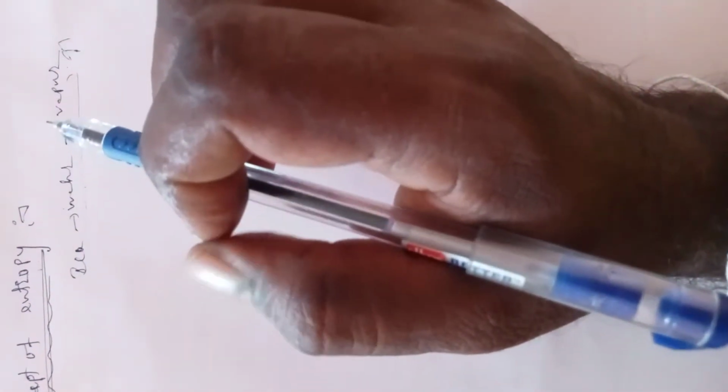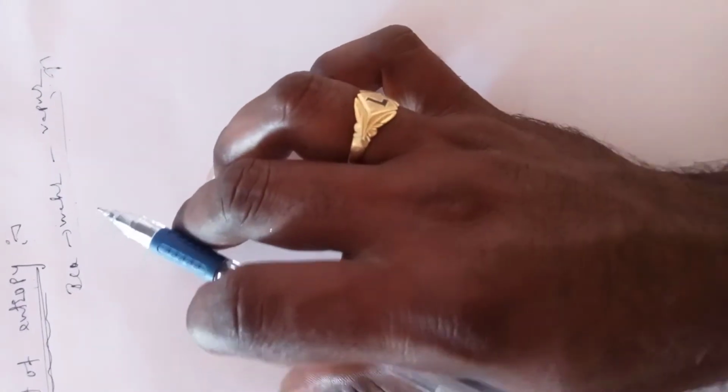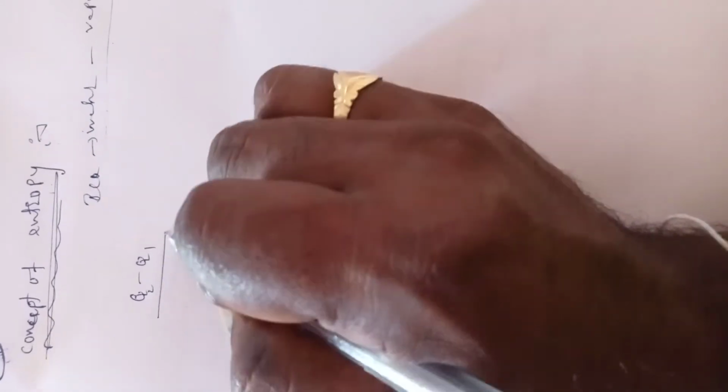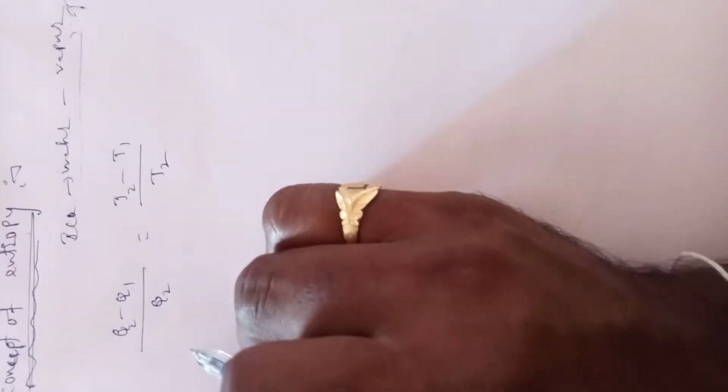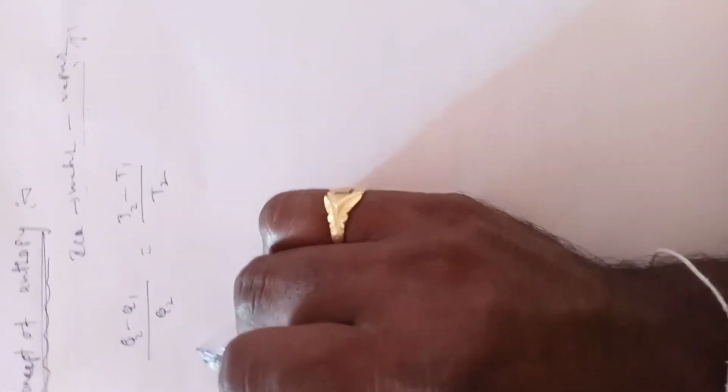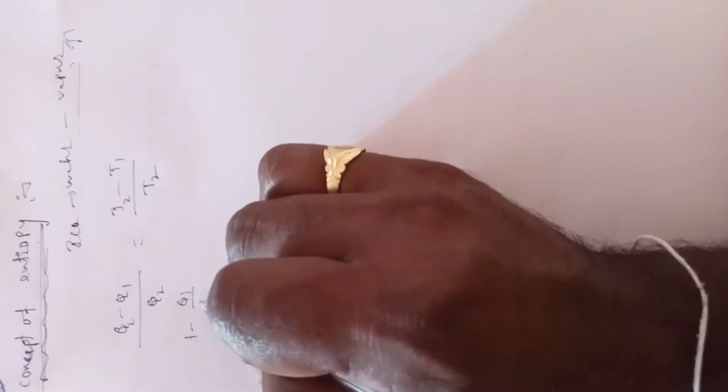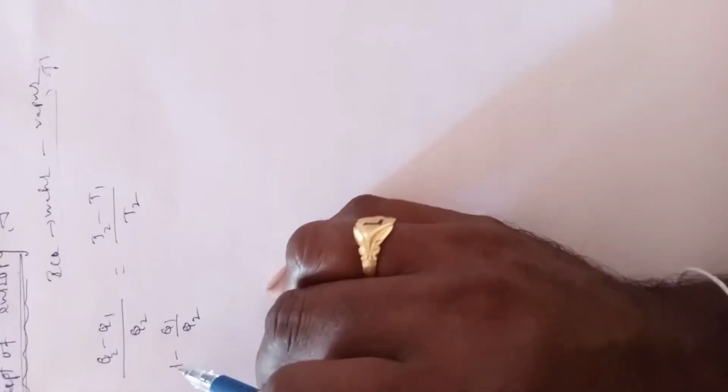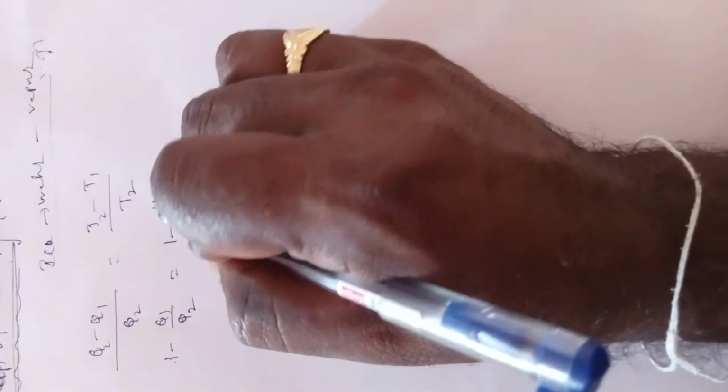Okay, the mathematical explanation from the Carnot cycle. According to the Carnot theorem, (Q2 minus Q1) by Q2 equals (T2 minus T1) by T2. From this equation we can write 1 minus Q1 by Q2 equals 1 minus T1 by T2.